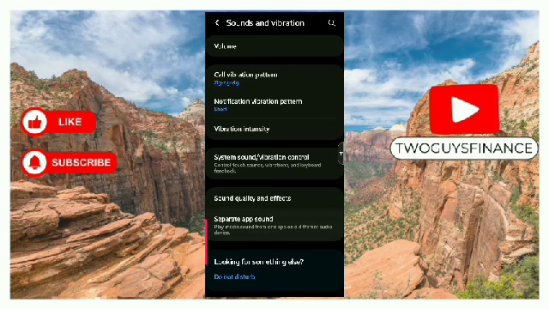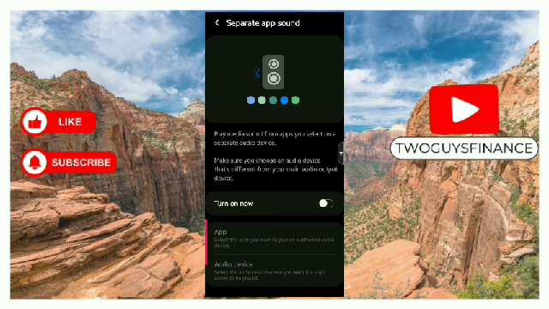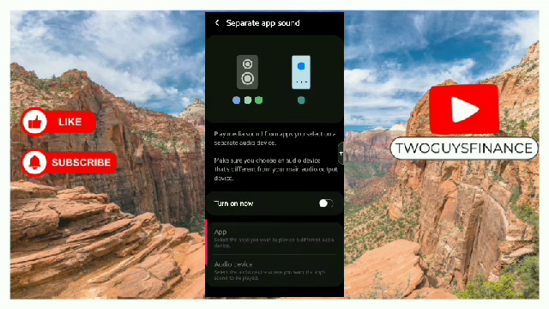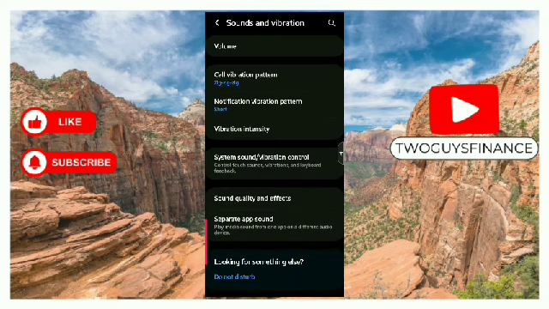The next one I have is separate app sound. Tap on it. Which means you want to play media sound from apps on a separate audio device. Make sure you choose an audio device that's different from your main audio output device. You can turn it on by tapping on turn on now. Then you select the app and audio device by tapping on select, through the prompt, and that's it. So the next thing you do, go back, and that's it.